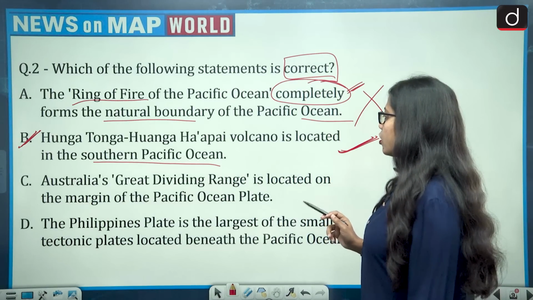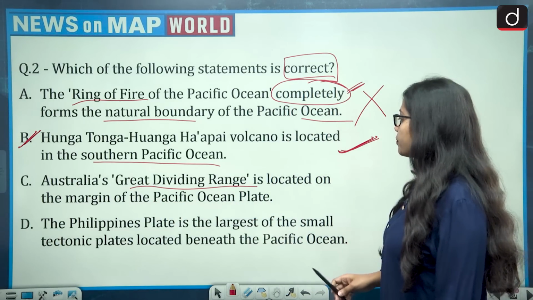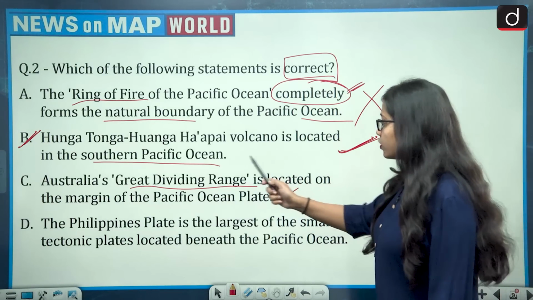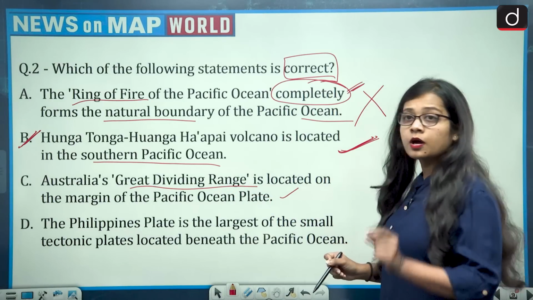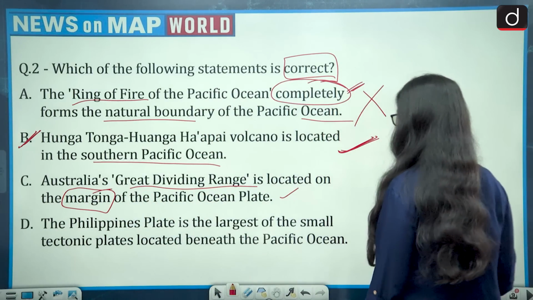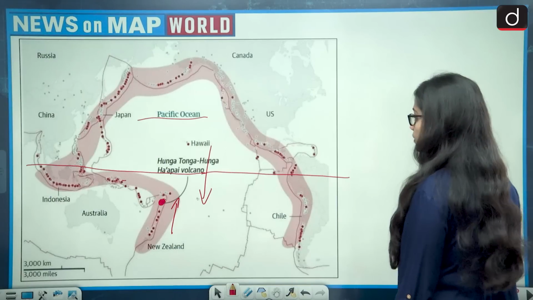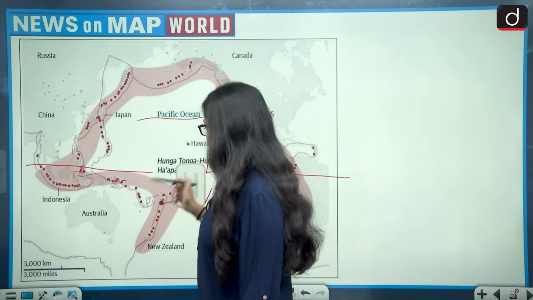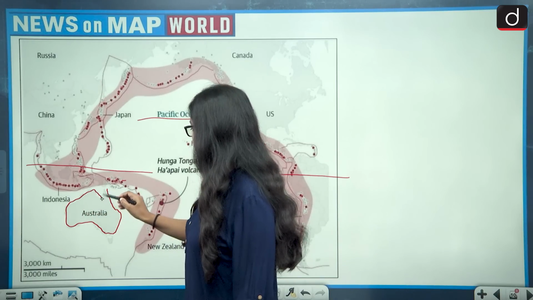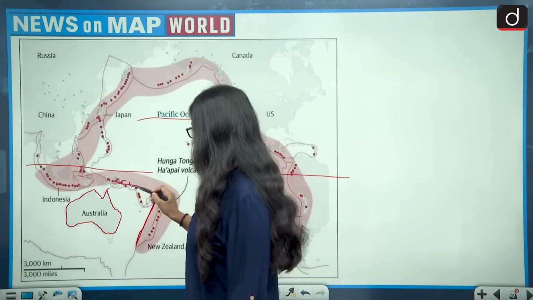Option C says Australia's Great Dividing Range is located on the margin of the Pacific Ocean plate. Again you have to be very careful with the words. The important word here is margin of the Pacific Ocean plate. Now let's see this. This is the margin of Australia, and this is the Pacific Ring.